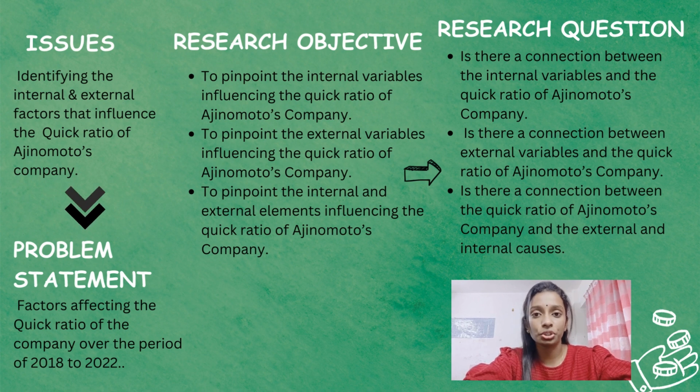The next one is the research questions. For this assignment, the first one is: is there a connection between the internal variables and the quick ratio of Ajinomoto's company? Then the second one is: is there a connection between the external variables and the quick ratio of Ajinomoto's company? And the last one is: is there a connection between internal and external variables and the quick ratio of Ajinomoto's company?